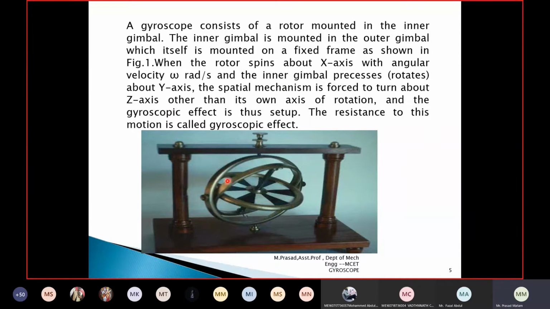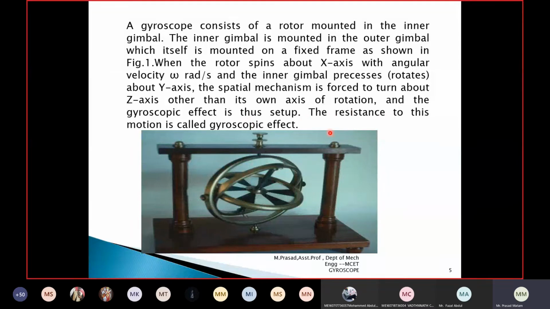So when the disc rotates about the x-axis, the inner gimbal tries to move about the y-axis. Then a special mechanism is forced to turn about the z-axis, other than its own axis of rotation, and thus the gyroscopic effect is set up.